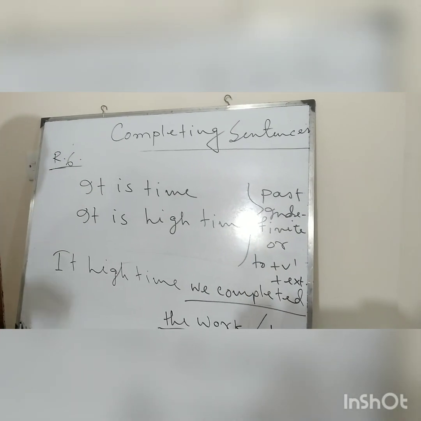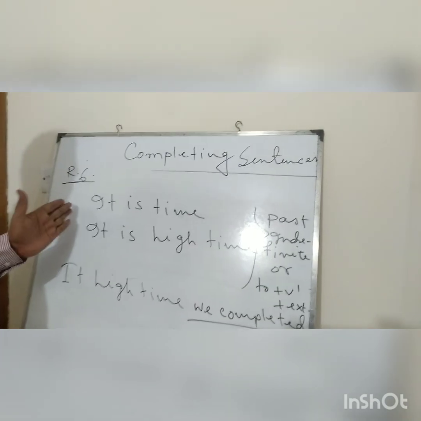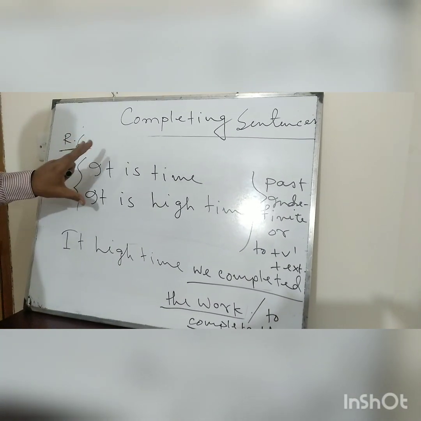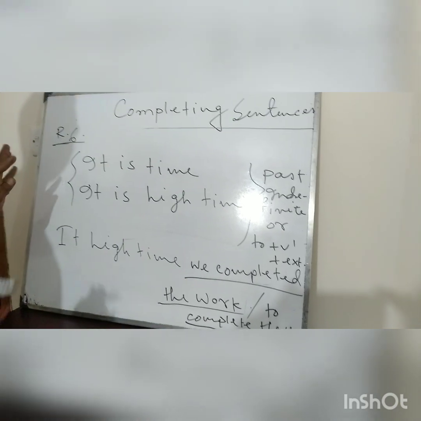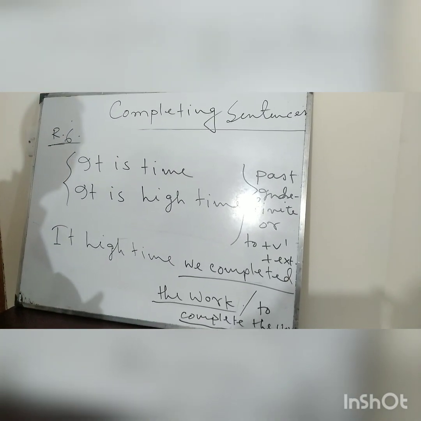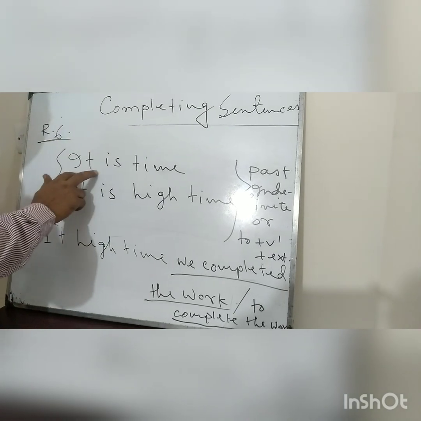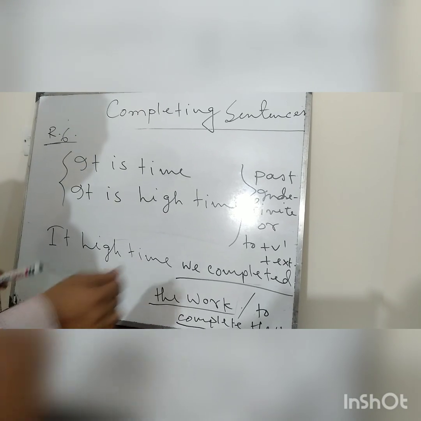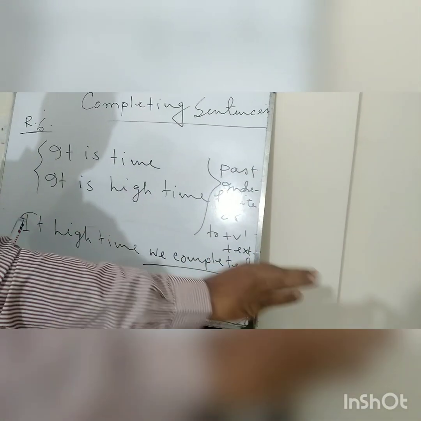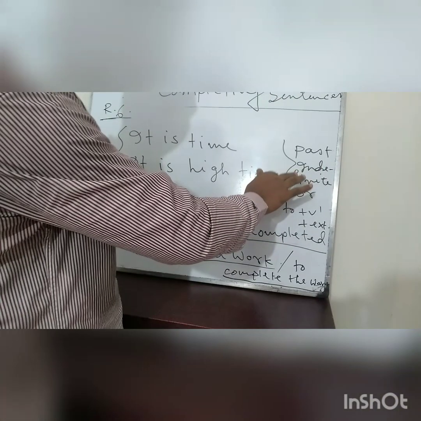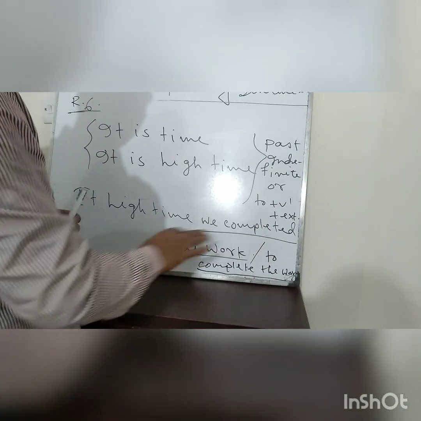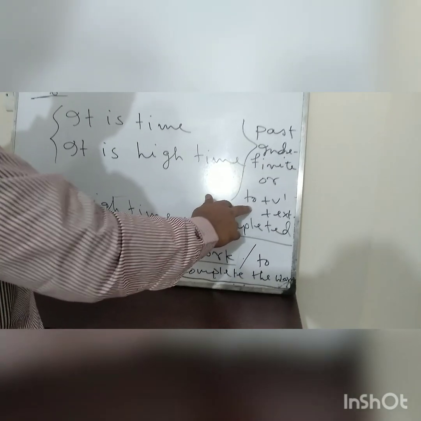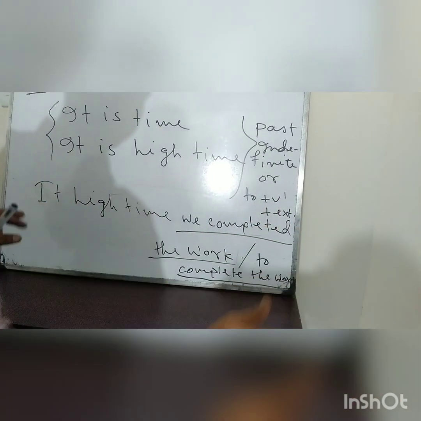Dear students, now let's go to rule number 6. Here I have written two rules, but both the rules bear the same meaning. When you see "it is time" or "it is high time" in the question paper, then in the other part, on the right side, you will just write a past indefinite sentence, or you can also complete the sentence by using an infinitive. That means to plus verb 1 plus extension.